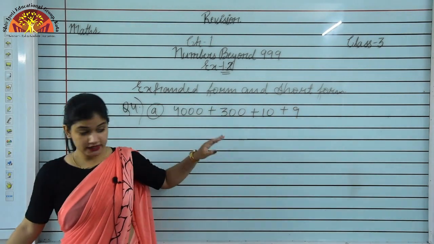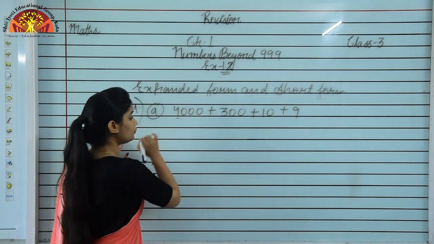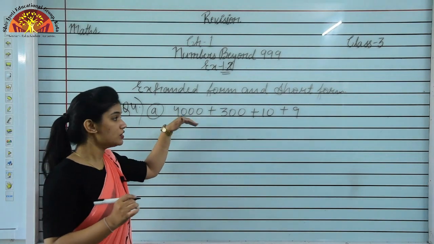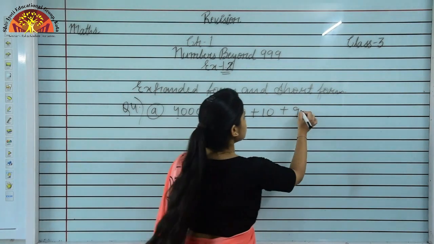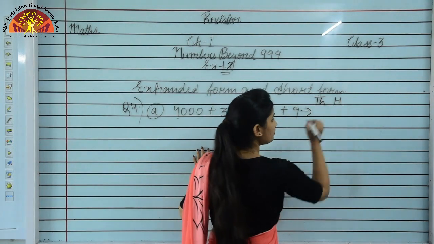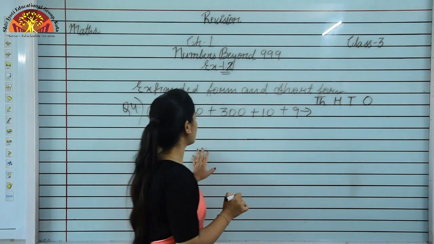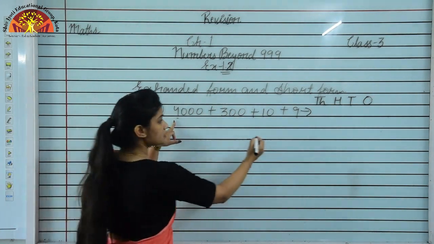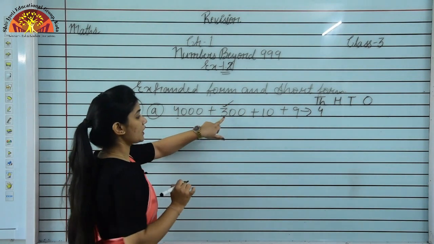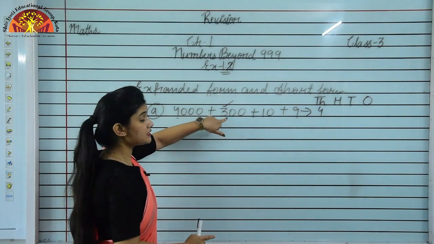So students, look at this number. This is 4000. It means after 4 we see 3 digits, 3 zeros. So this 4 is coming at thousands place, and after 1000 what will come? 100, after 100 10, and then ones. So 4 is coming at thousands place, so we'll write 4 here. Now this 3, after 3 we can see 2 zeros here, and this is 300.